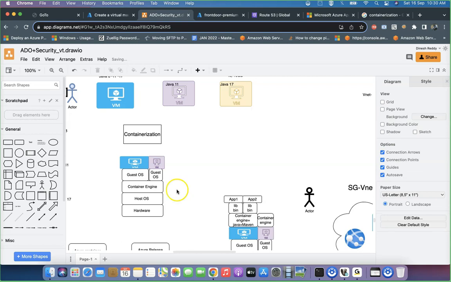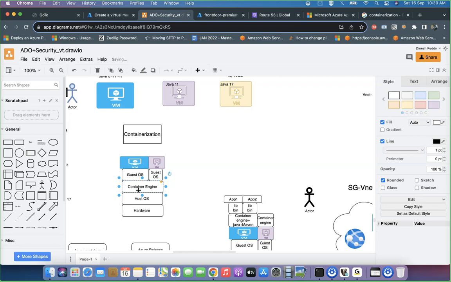See, container engine, especially you need to think about one case, okay? The container engine is responsible to split your operating system into different machine types. Repeating again, the container engine is responsible to split your host operating system into guest operating systems individually, and each guest operating system is completely isolated. So you may be a little bit confused here. Let me sort it out, okay?